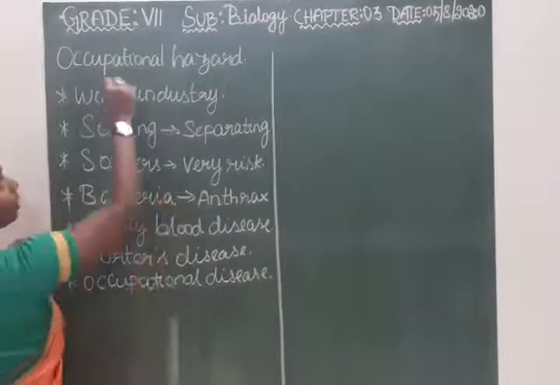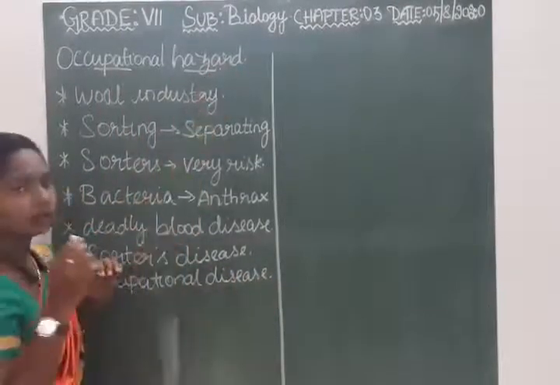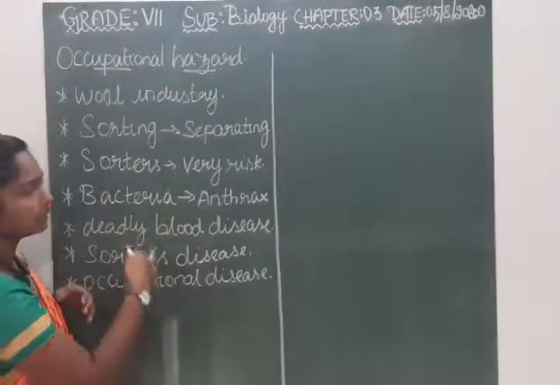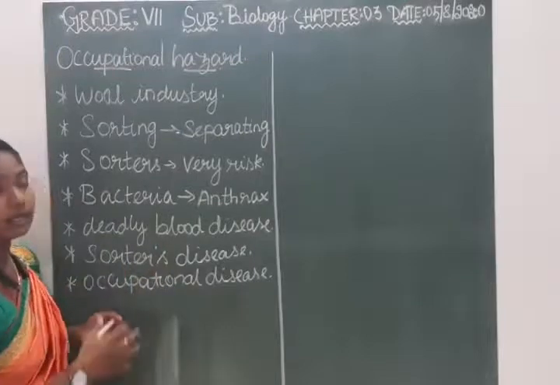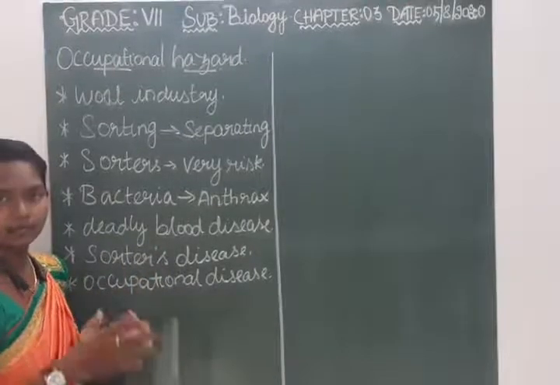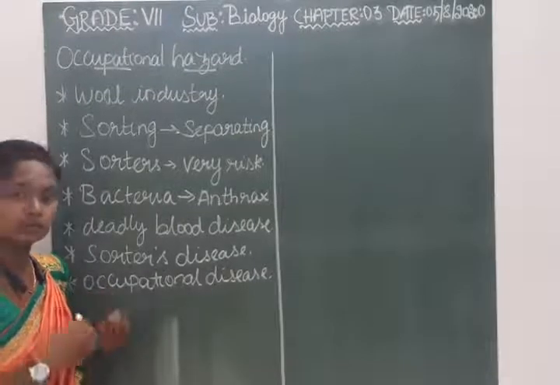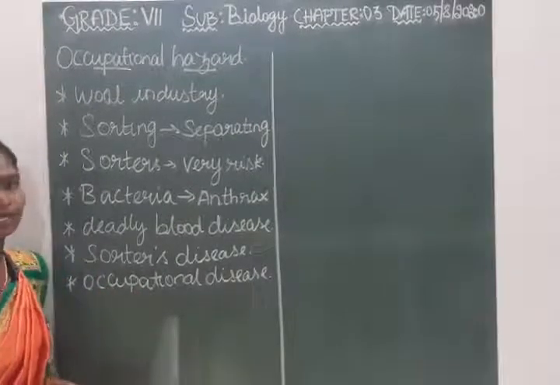This is about the occupational hazard. The problem here is caused by bacteria which cause anthrax, a risk faced by the person working in the industry. Due to the nature of the work, that is called occupational hazard.